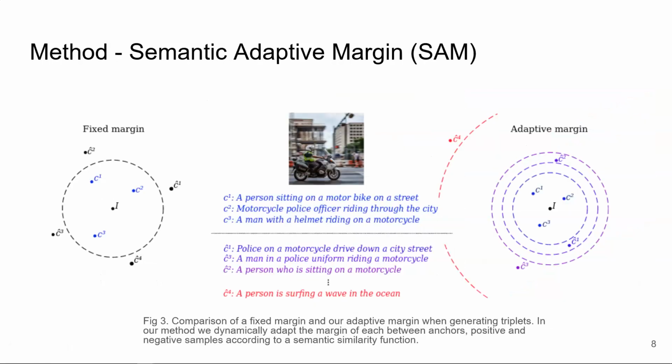In the figure, we can see the comparison of a fixed margin loss function on the left and our adaptive margin on the right. We consider an image anchor I, its positive sentences according to the ground truth, C1, C2, C3, and 4 other sentences, C hat, that are negative according to the ground truth but have some degree of semantic similarity with I. In our method, we dynamically adapt the margin of each possible triplet to the value given by a similarity function that measures the semantic similarity of positive and negative items. These ones are CIDEr and SPICE.